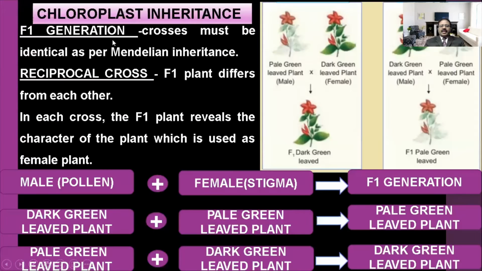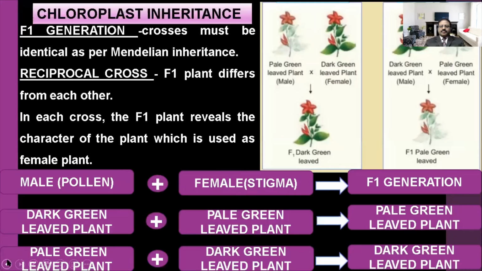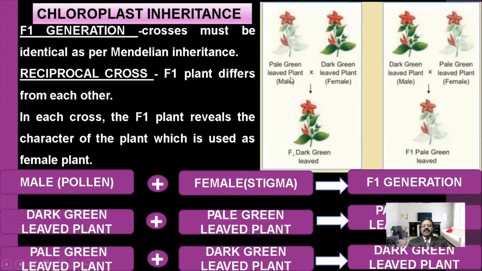Then we do the cross. Take the pale green leaved plant as the male and the other as the female and cross them together.